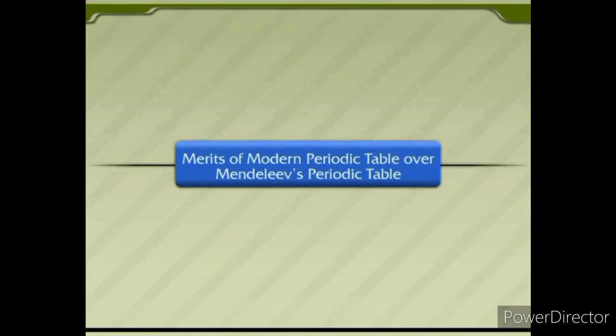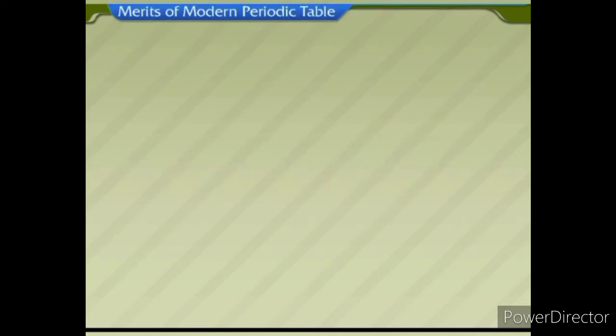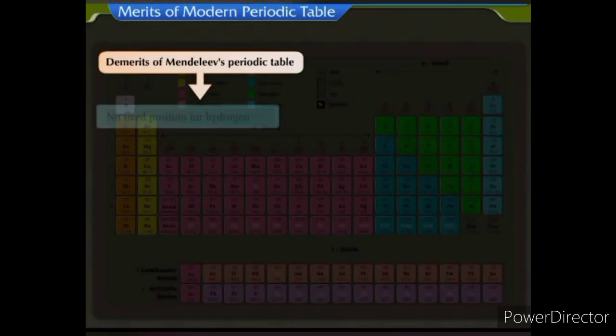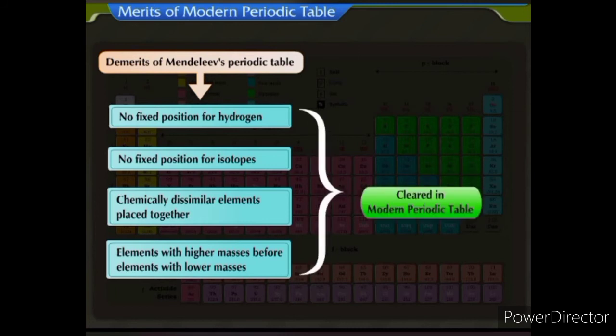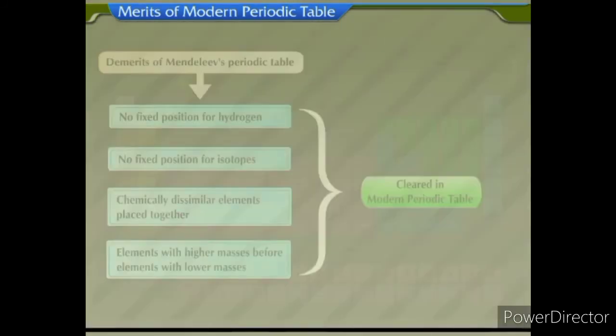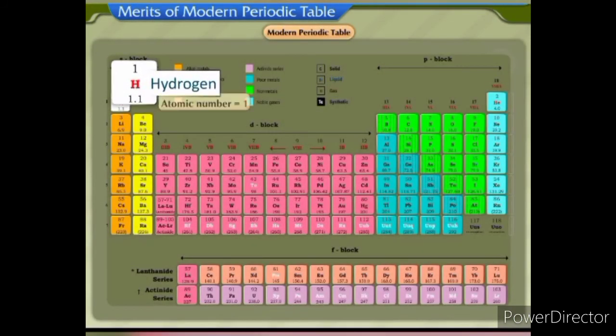Merits of modern periodic table over Mendeleev's periodic table. Many demerits of Mendeleev's periodic table, like the position of hydrogen and isotopes, were cleared in Moseley's periodic table. The atomic number of hydrogen is 1.